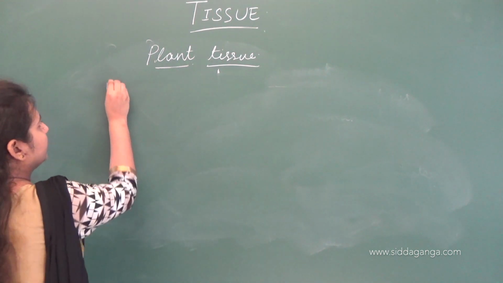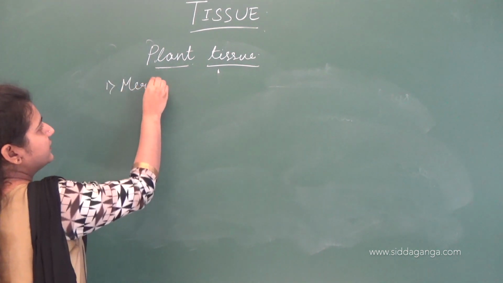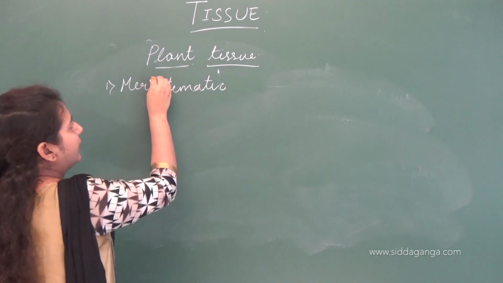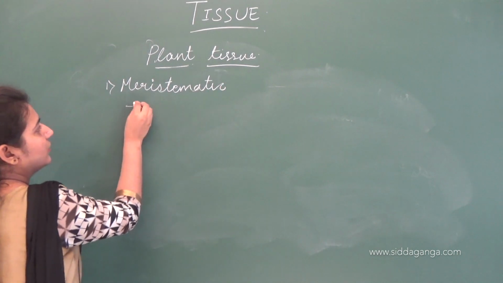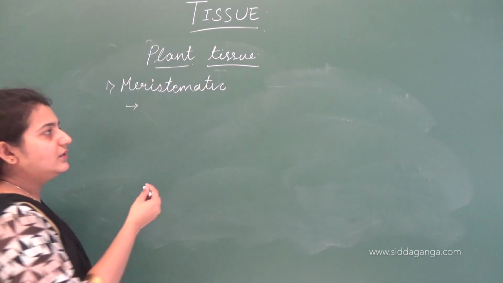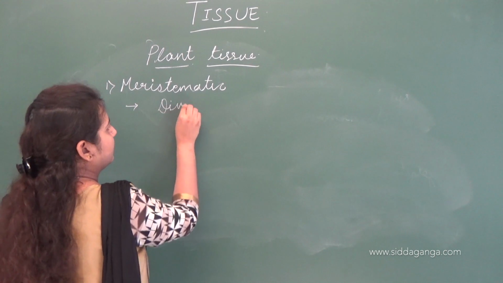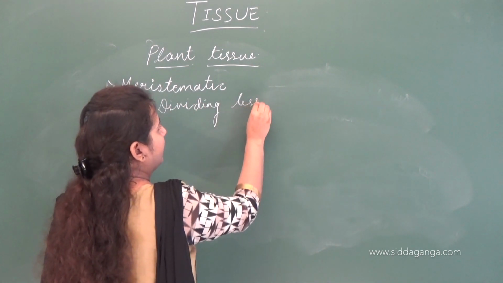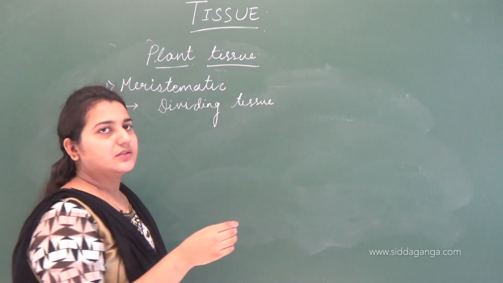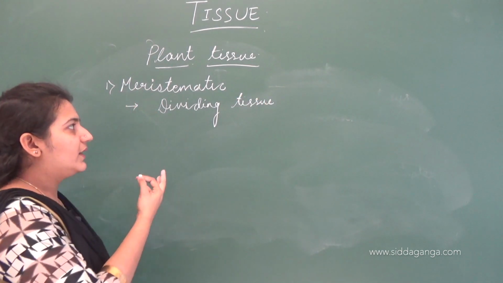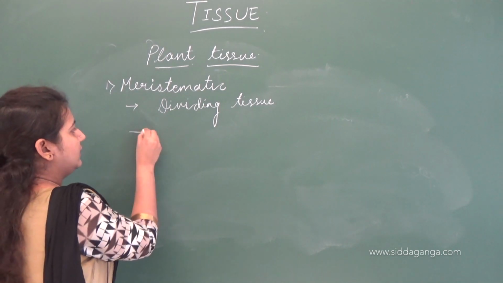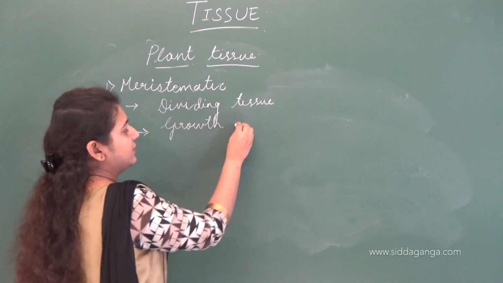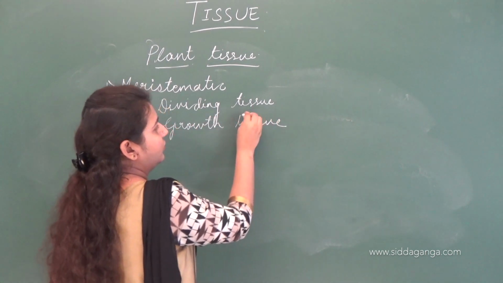As I stated earlier, meristematic means they are dividing. They are present at the early stages of plant growth. Meristematic tissues are the dividing tissues. These tissues are meant for cell division, and that is the reason they are called dividing tissue. Since they keep on dividing, they are responsible for the growth of the plant, hence it is also called growth tissue.